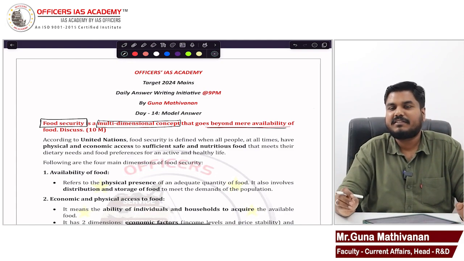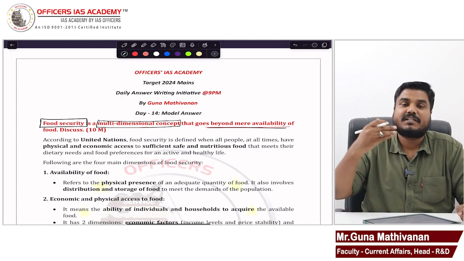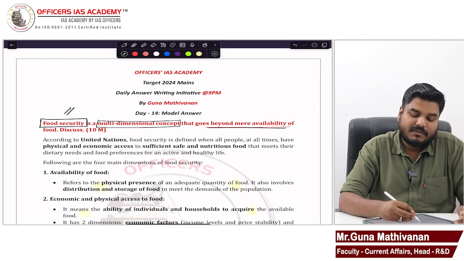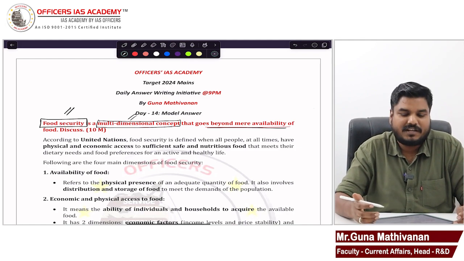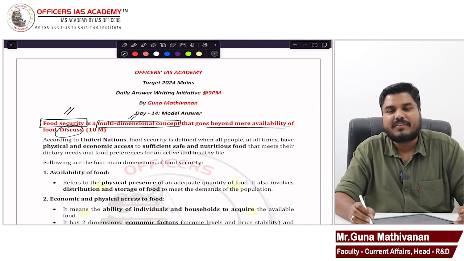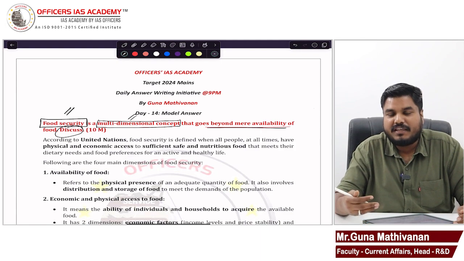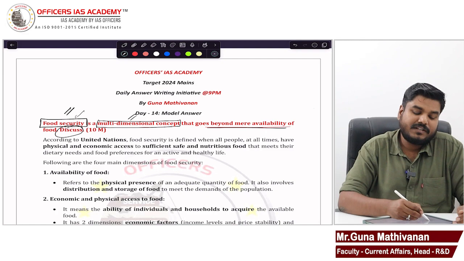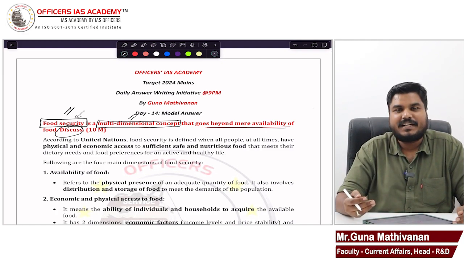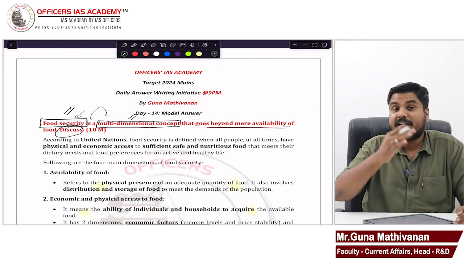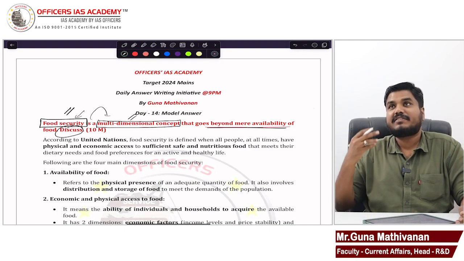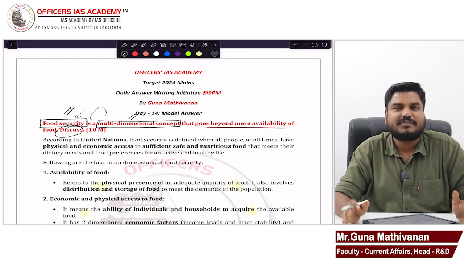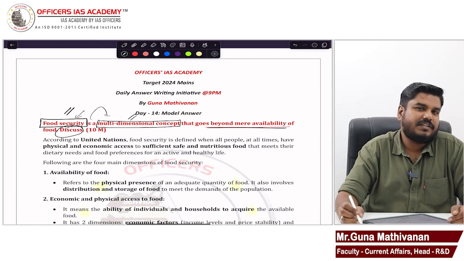Food security doesn't mean just availability of food grains, it is a multi-dimensional concept. So what is food security? What are the multi-dimensions? And don't just stop there. The question is about discuss. Right? You also mention the government initiatives which are taken to ensure this food security. Food security talks about multi-dimensional aspects, how the government initiative is addressing those multi-dimensional aspects, and give a brief conclusion.